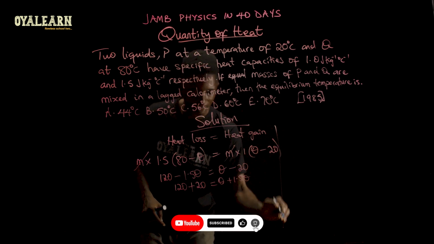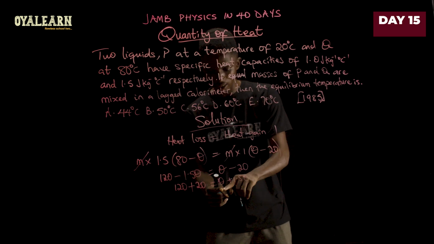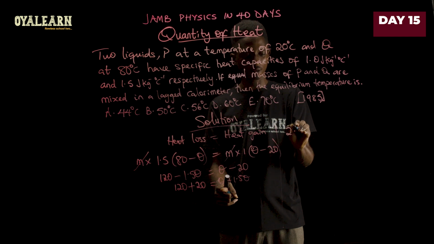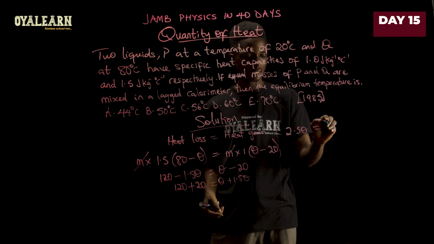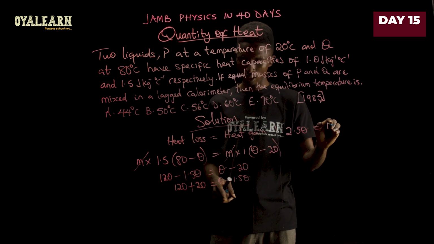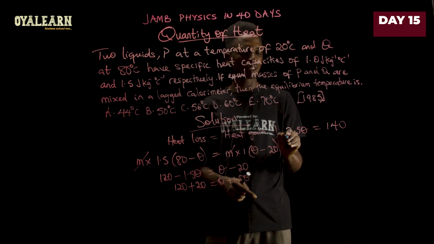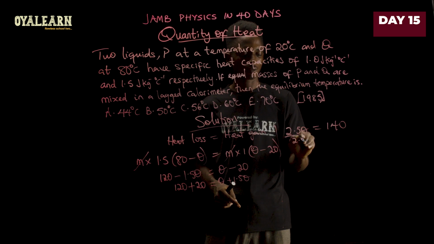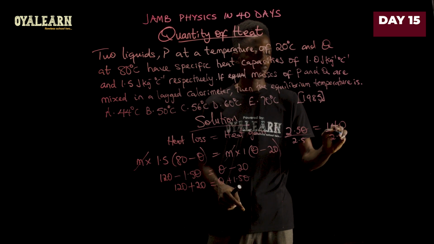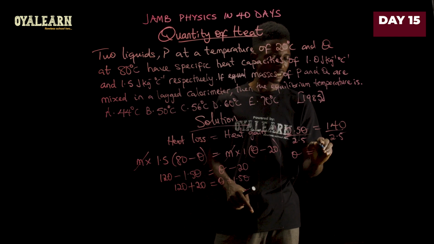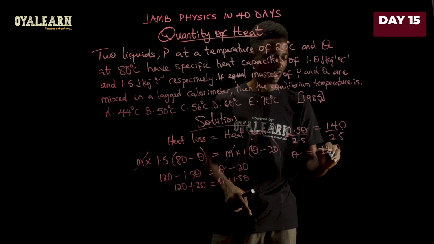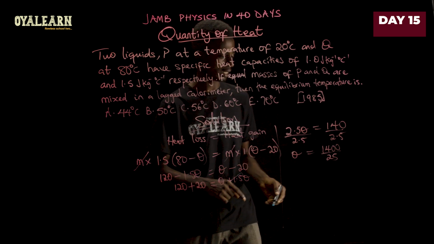When we add these two, we get 2.5 theta equals, when we add this, we get 140. So we divide both sides by 2.5. Then theta equals 1400 divided by 25, and then we begin to break it down.